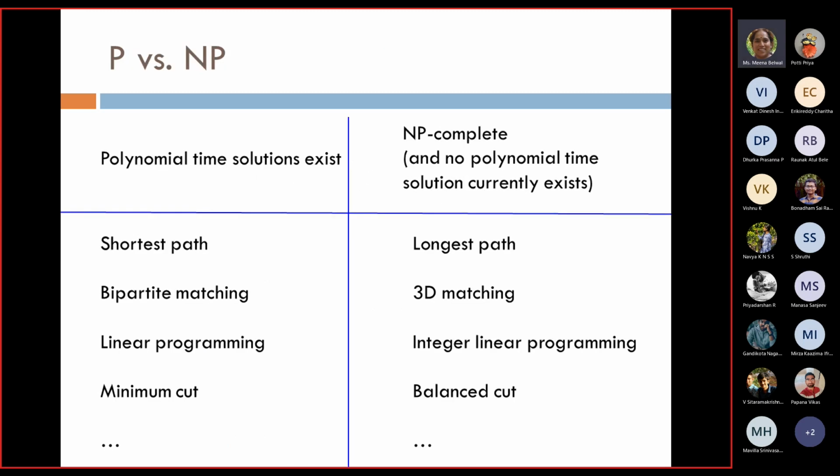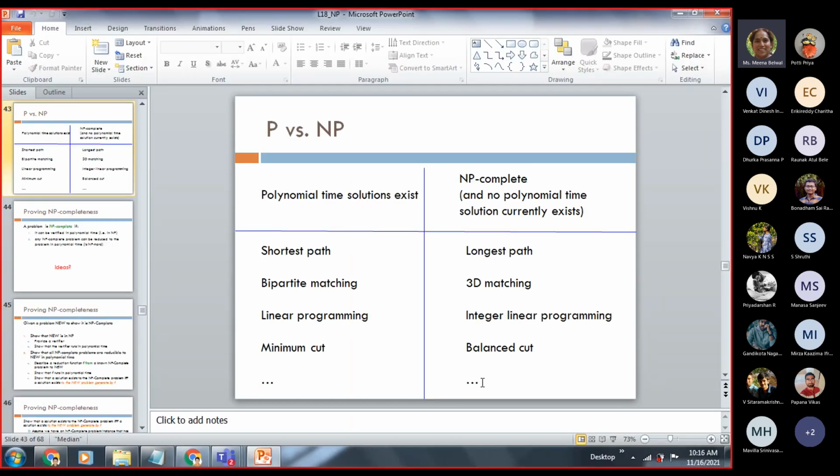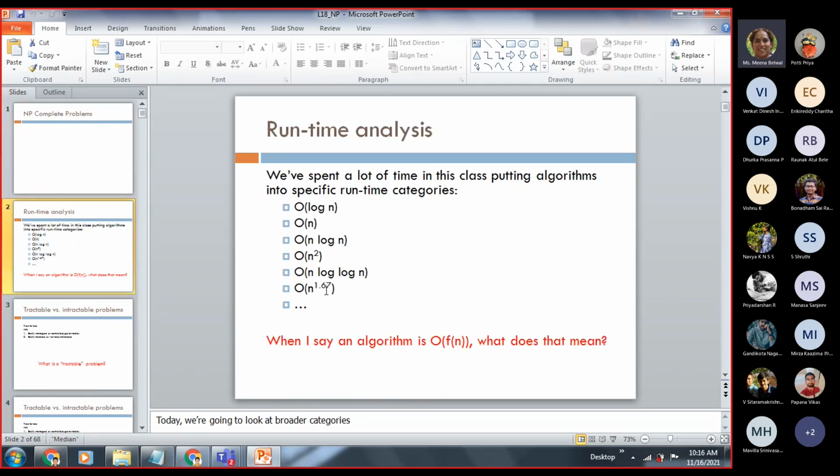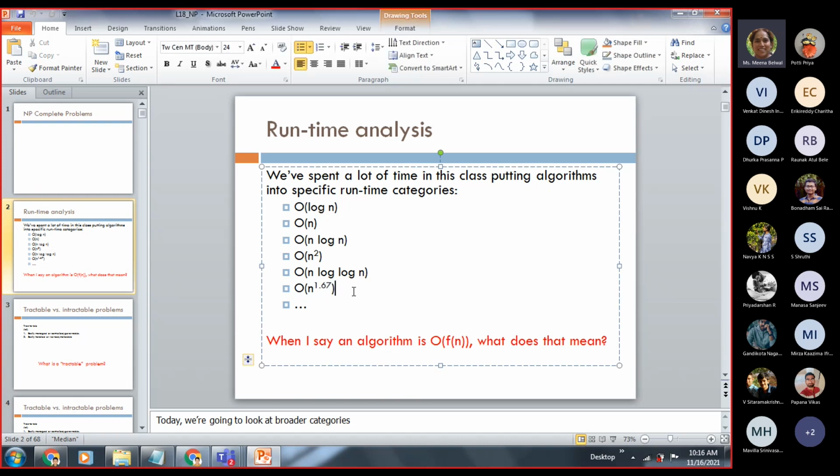So this is the last slide for today. Hopefully we will start with CNF in the next class. So we talk about P versus NP. The P are the problems that we have already discussed. I think I did not discuss slide 1. In slide 1 we put the problems which were all polynomial time problems. Who will tell me for which algorithm it is O n to the power 1.67?